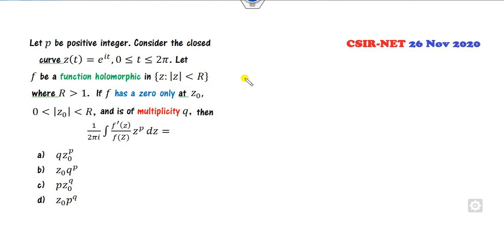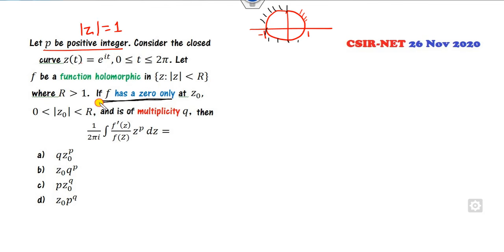Okay, look at this another one. What is given to you? P is my any positive integer. Fine. Consider the closed disc, so I can say this is nothing but circle of radius 1. This is given to you. Let F be the holomorphic function on this, where R is greater than 1, but that is basically outside. Fine. Then f has a 0 only at z0.